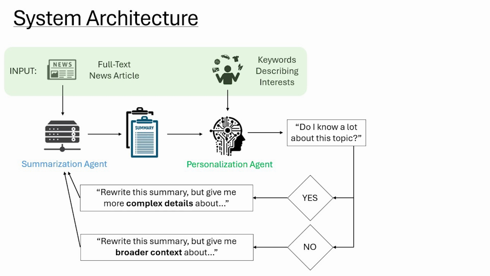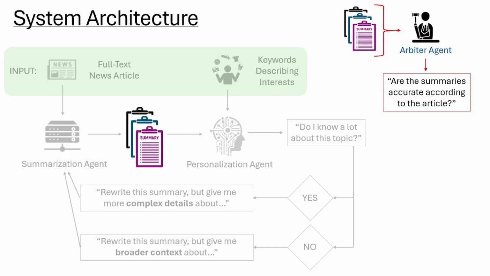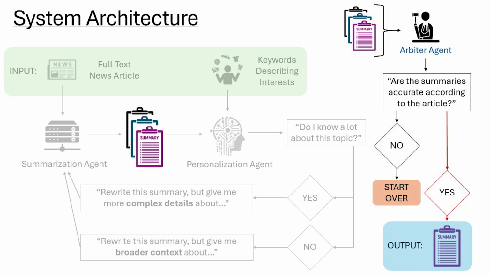This is a hyperparameter that we had to tune, but we ended up around 3 refined summaries giving us the best results. We pass that batch of summaries into an arbiter agent, and its job is simply to ensure that the summaries are still accurate according to the article. If the answer is no, something's gone wrong, and we have to stop and start over. But more often than not, the answer is yes, and we get our final output, which is a personalized summary that is tailored to the user's key interests and background knowledge.